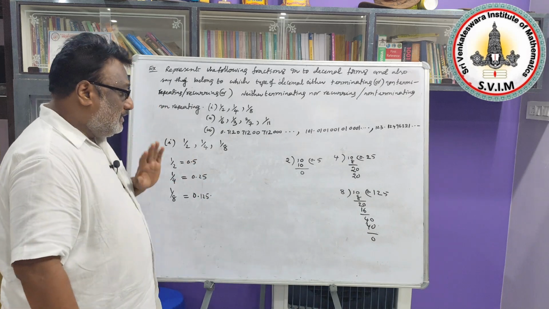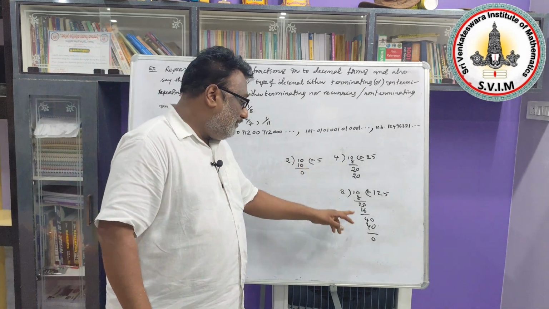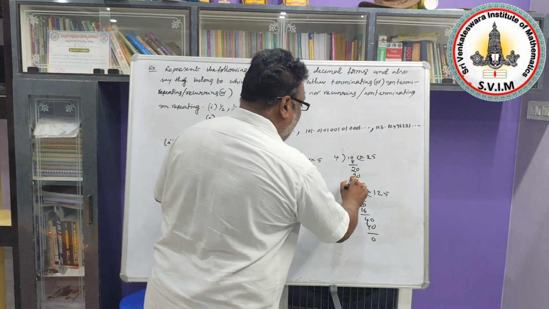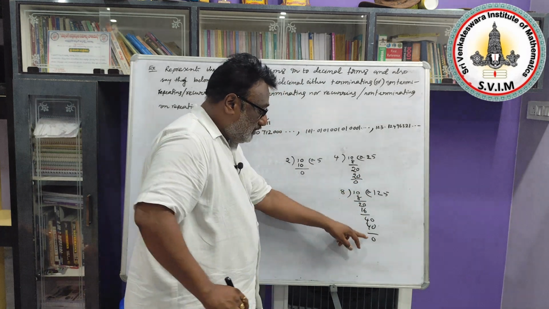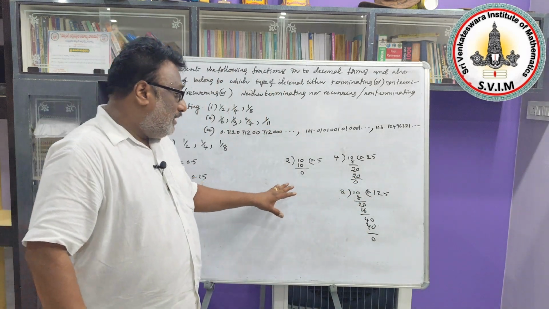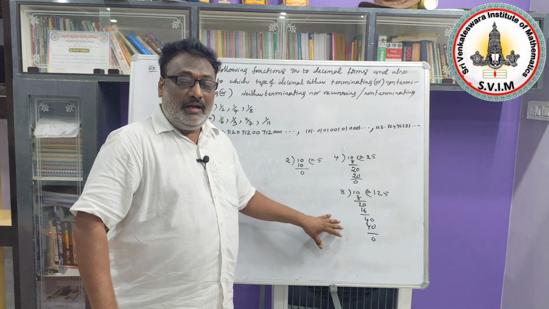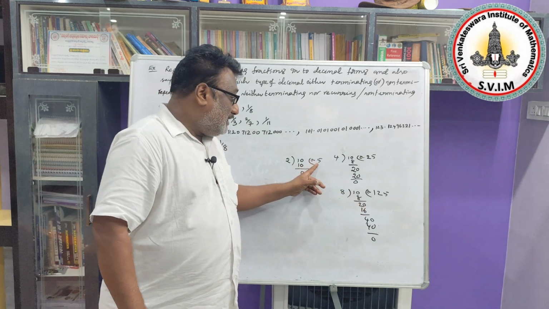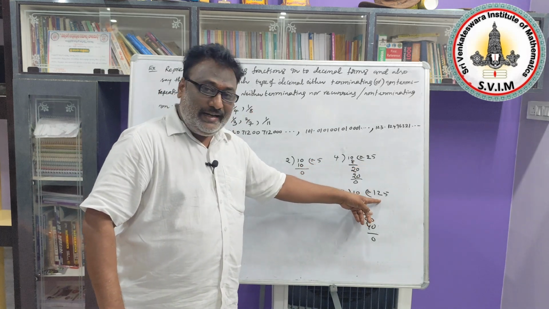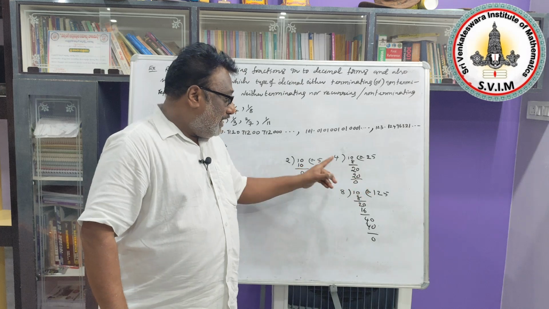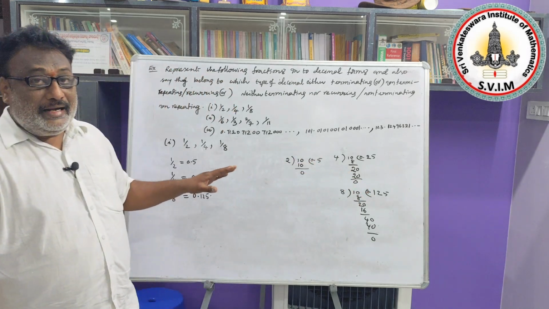0.125. So listen to me, in these 3 divisions, all divisions are ending with remainder zero. Whenever divisions end with remainder zero, the decimal fractions you obtain are called terminating decimals.